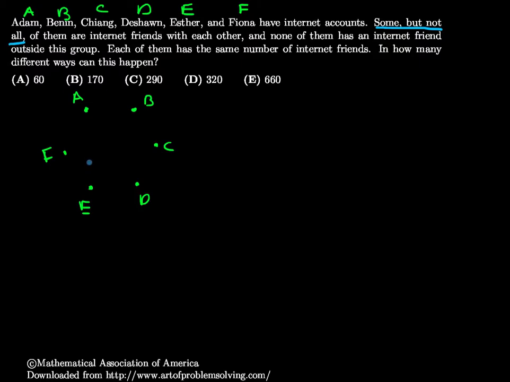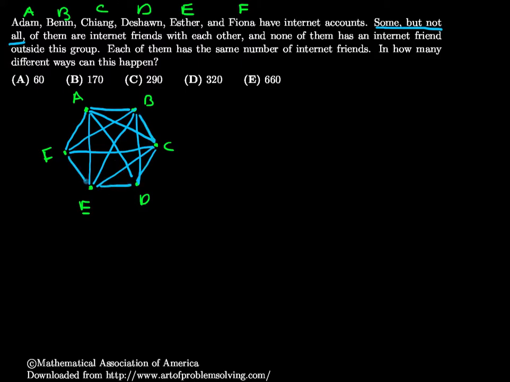Not that important for us, but I'll draw them in because I'm going to use them to explain some things. Each vertex has degree 5 in the complete graph, but of course there's a part of this that says we can't have a complete graph, and we'll talk about that. I think I got them all.